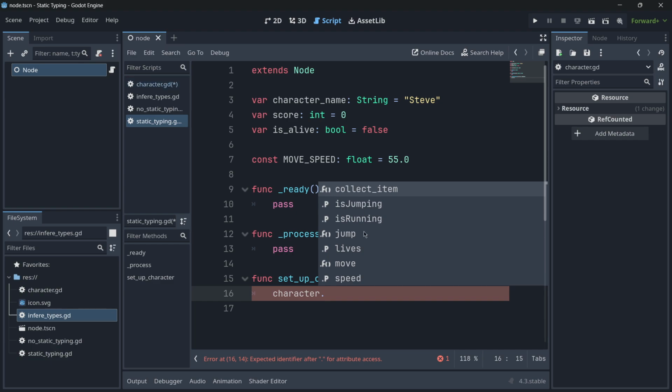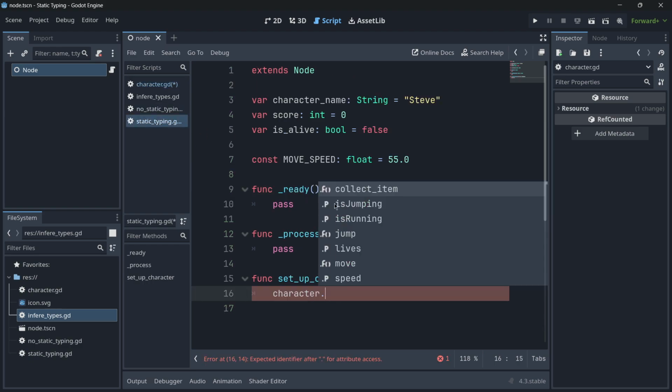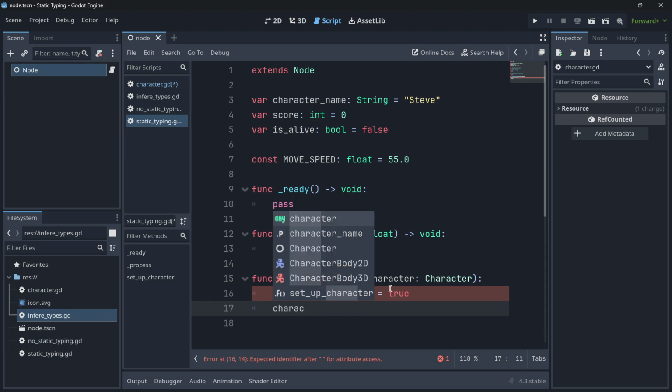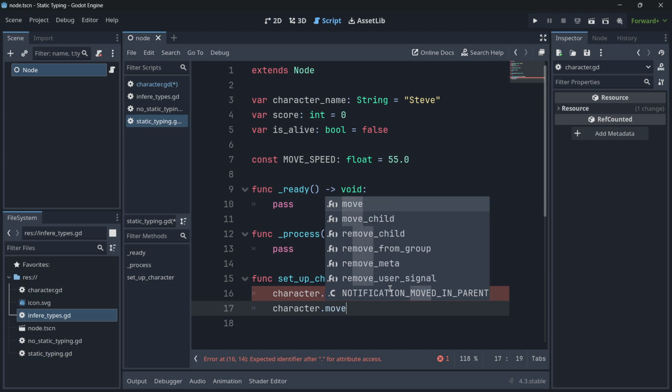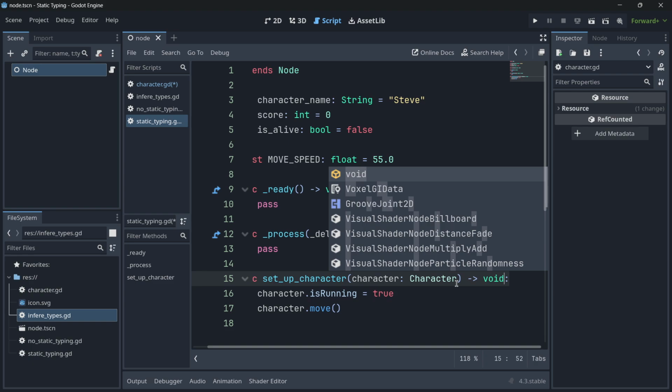So indeed we have collect item, jump, move. Collect item, jump, move, and of course we also got access to every single variable: is running, is jumping, is running, jump, and lives and speed. So I would be able to go here to is running, set this to true, character dot move, for example, and it is much easier. Okay, and obviously here a good practice would be to put void there.